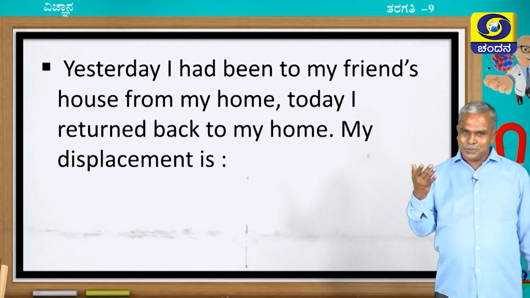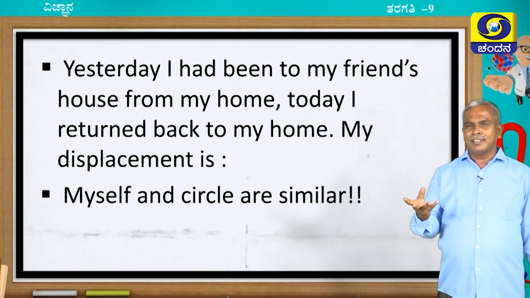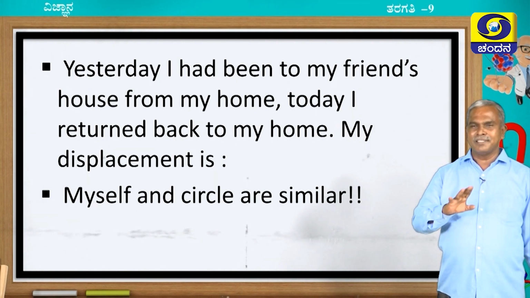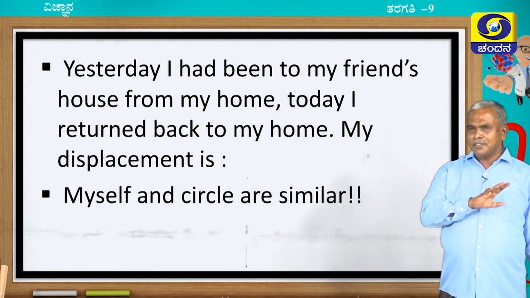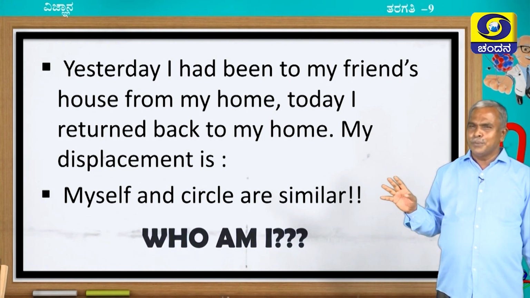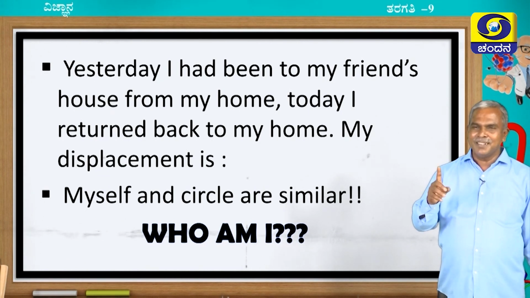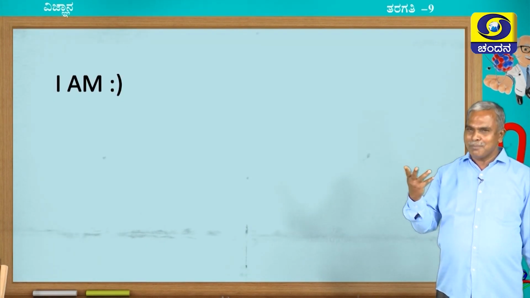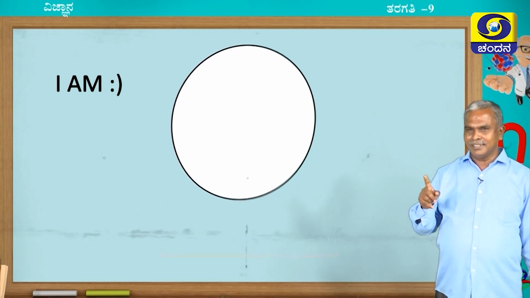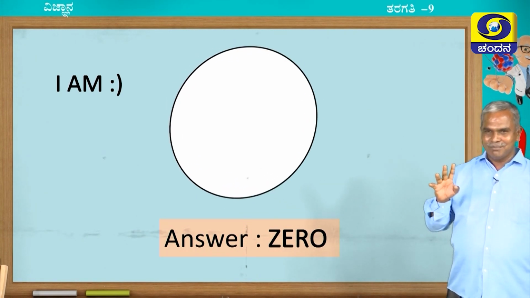Certainly, you could be able to answer even this statement also. Myself and circle are similar. This 5th statement clearly indicates what that answer is. 100% you know what that answer is. I do not want to test your curiosity. Who am I? That means, for all these 5 statements, one particular answer is there. Who am I? See, it is rotating. It is not earth, but it is 0. Are you happy, children? Yes, definitely.